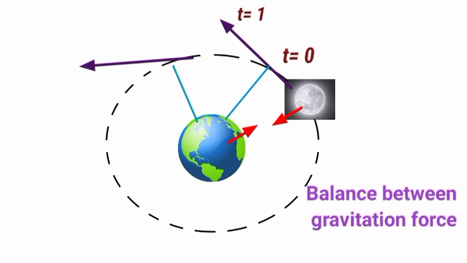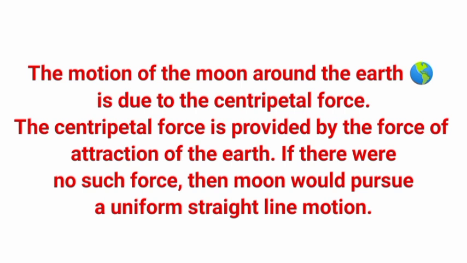So because of the balance between the gravitation force between the two bodies, that is the moon's velocity and the distance from earth, the motion of the moon around the earth is due to the centripetal force. The centripetal force is provided by the force of attraction of the earth. If there were no such force, the moon would pursue a uniform straight line motion.